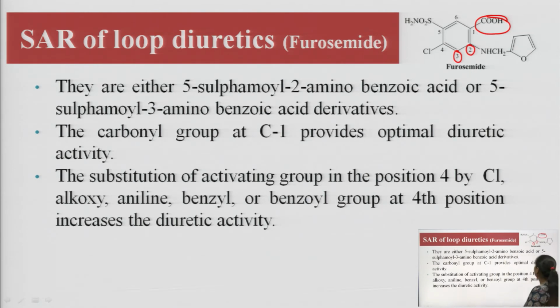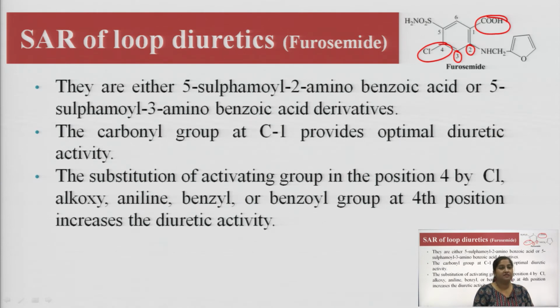We have seen that at the fourth position there is an addition of chloride. The substitution of an activating group at carbon 4 by chloride, alkoxy, aniline, benzyl or benzoyl group increases the diuretic activity.